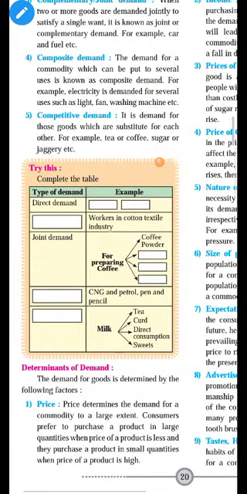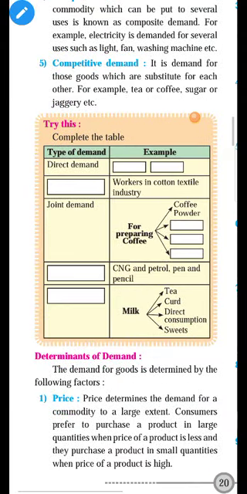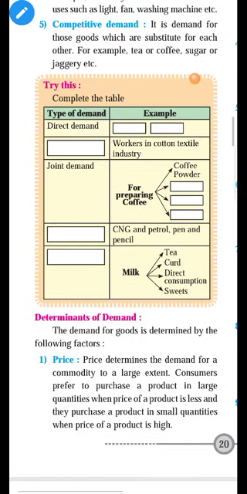Okay, and I have also taught you this exercise. In between it is for your knowledge, to see how much you understood from the previous concept. That's why it is just a recapitulation. And these boxes are based upon the different types of demand. What are examples of direct demand? Consumer goods, that is fruits, vegetables, these are consumer goods. Workers in the cotton textile is a derived demand, that is indirect demand.